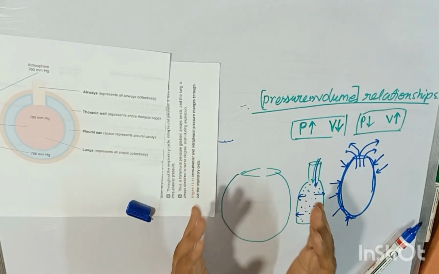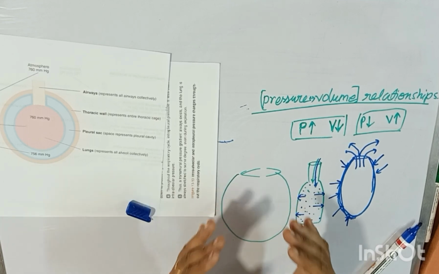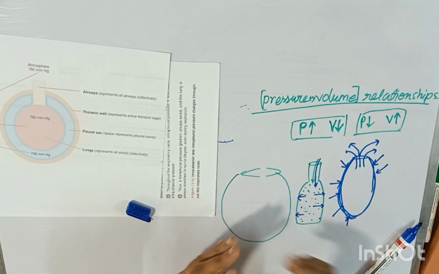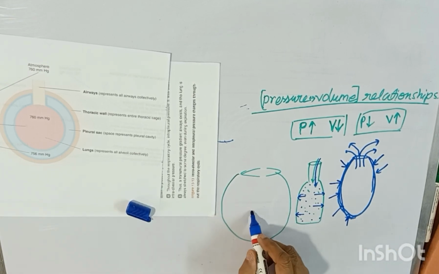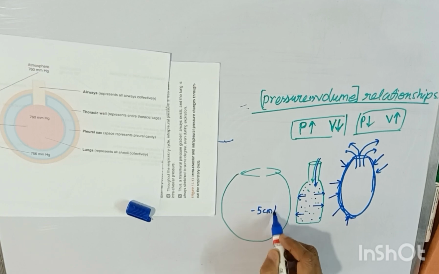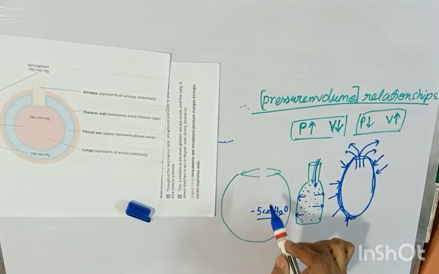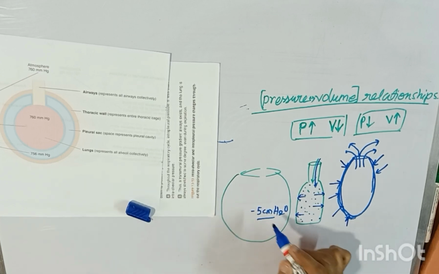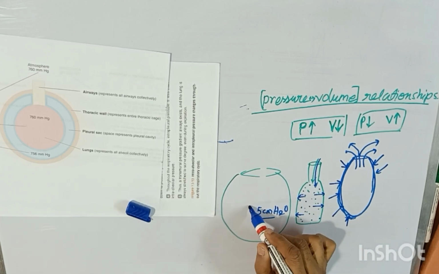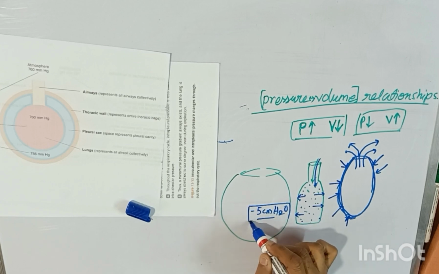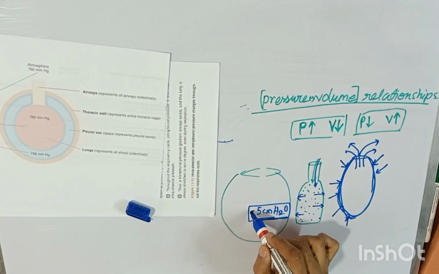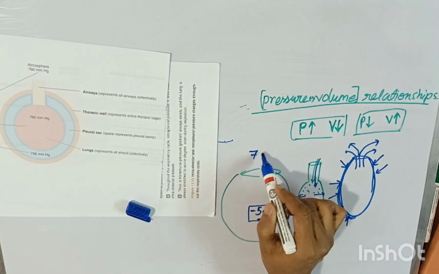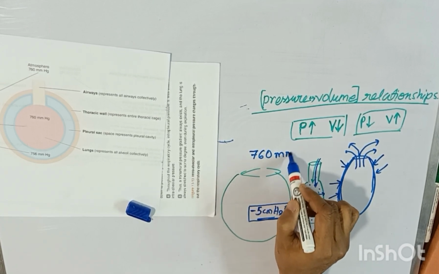Any negative pressure built inside is relative to atmospheric pressure. So if I say that the air pressure inside this lung is minus 5 centimeter of water, this minus 5 is below atmospheric pressure. It's not an absolute pressure that I am giving. I am saying that it's minus 5 relative to atmospheric pressure. We know atmospheric pressure is 760 millimeter of mercury.